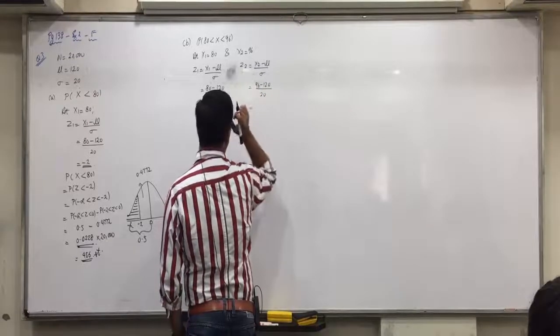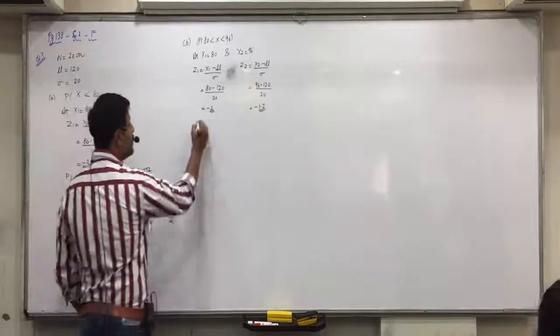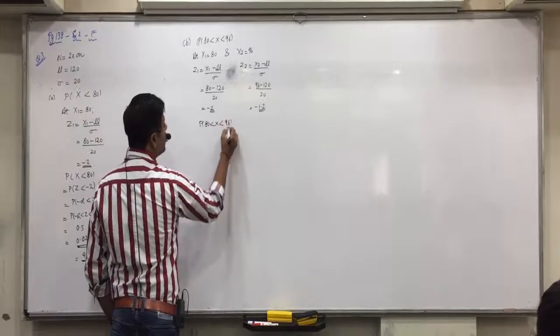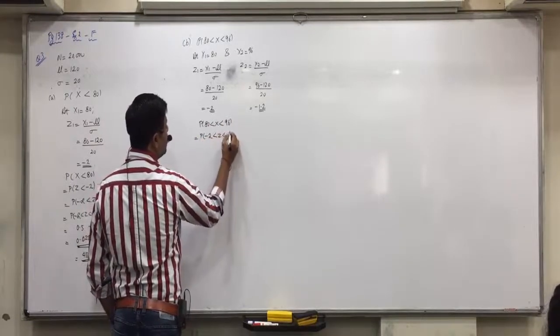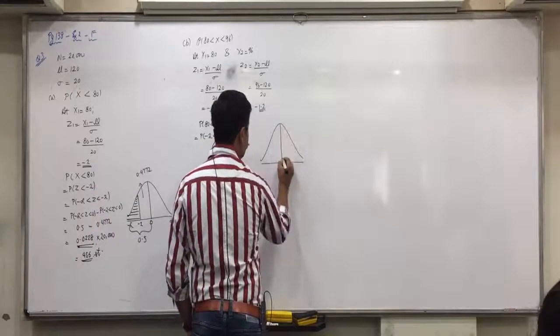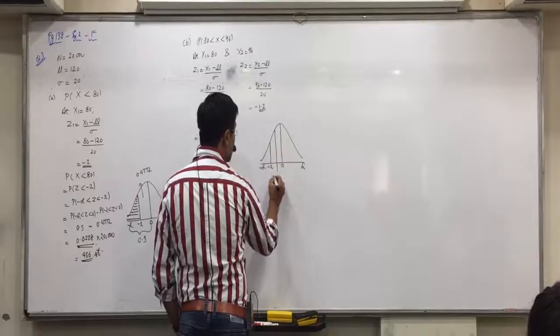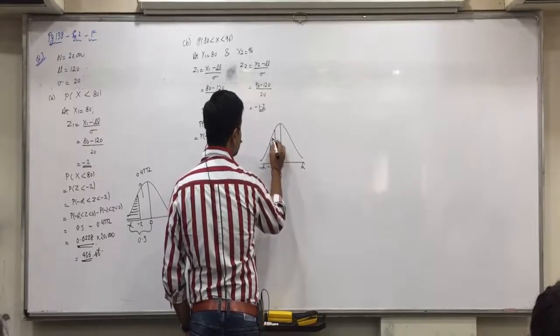Now minus 24 divided by 20 is minus 1.2. Understood this, everyone? So P of 80 less than x less than 96, in terms of z, is minus 2 less than z less than minus 1.2. In the diagram, minus 2 will come on the left side, minus 1.2 will also come on the left side, and we need the area between minus 2 and minus 1.2.